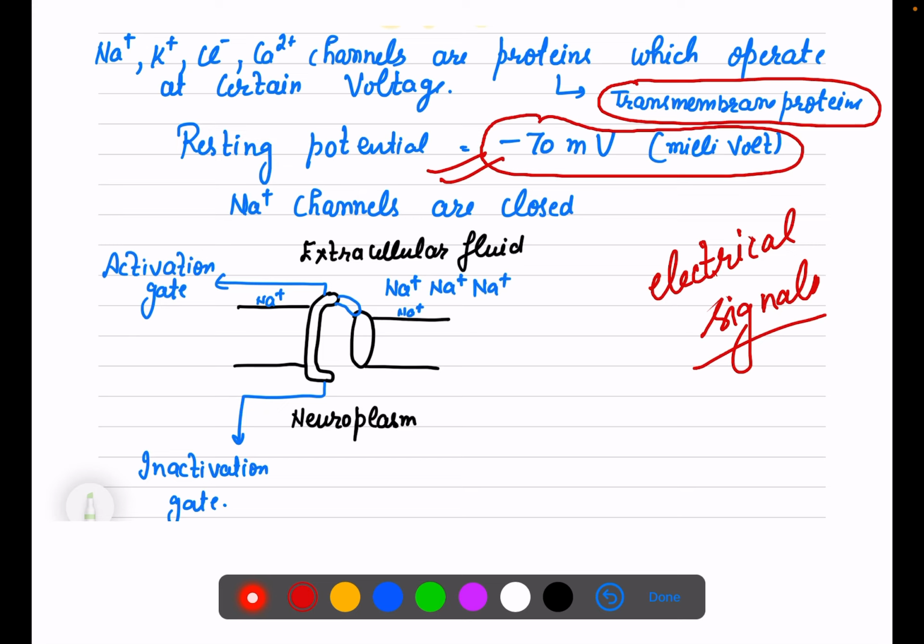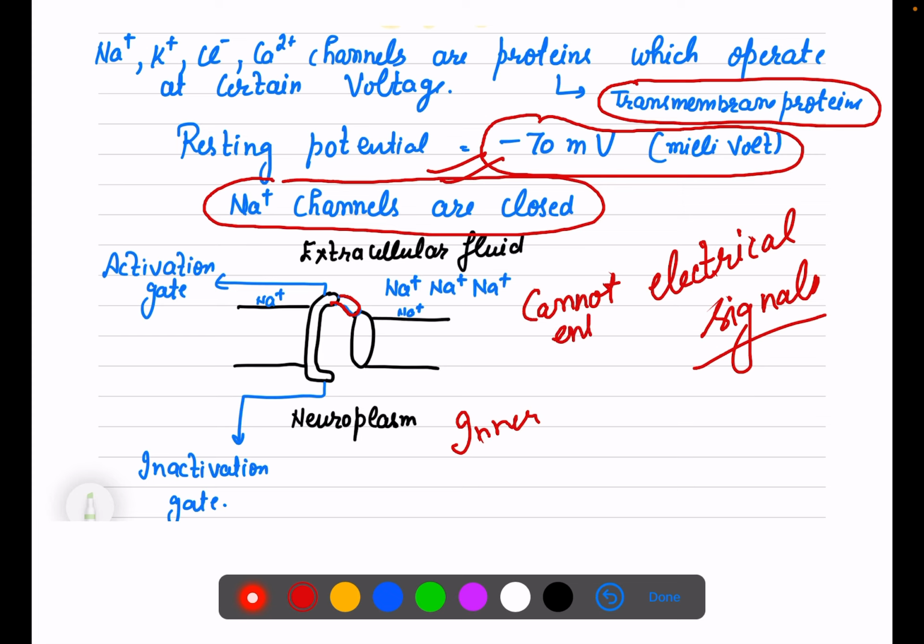At this potential, when they are at resting stage, sodium channels are closed, right? We have to draw this diagram. As you can see, this is the outer area, the extracellular fluid, and there is the neuroplasm. Neuroplasm means the liquid content present inside the neuron. So this is the inner side and that is the outer side. The gates are closed, which means sodium cannot enter the inner space.